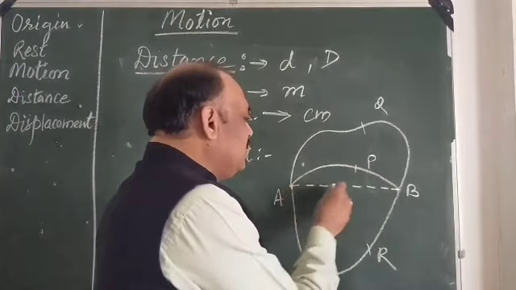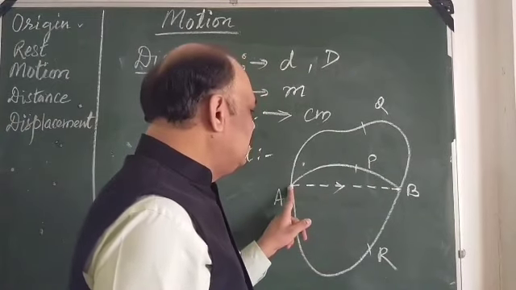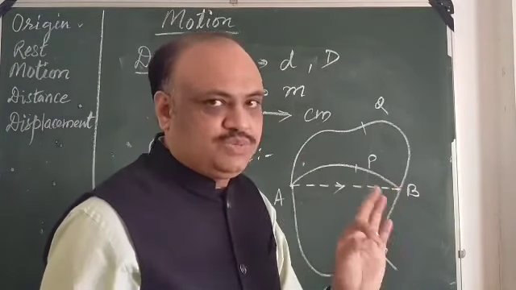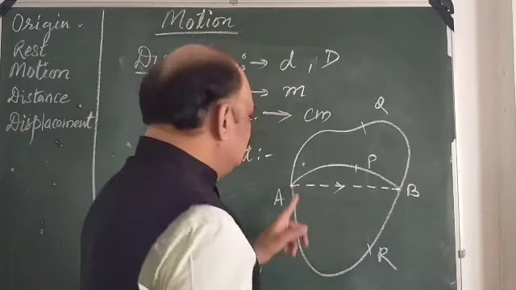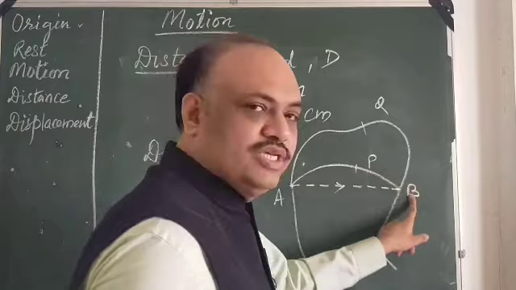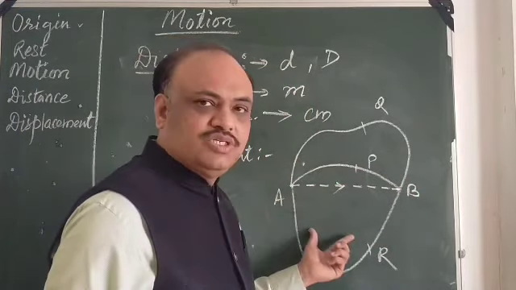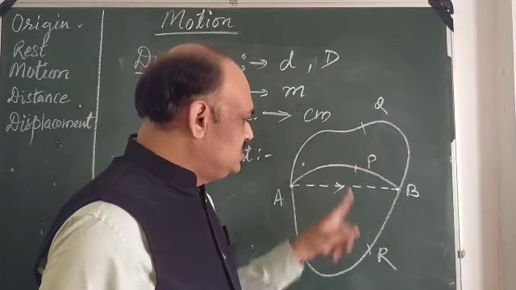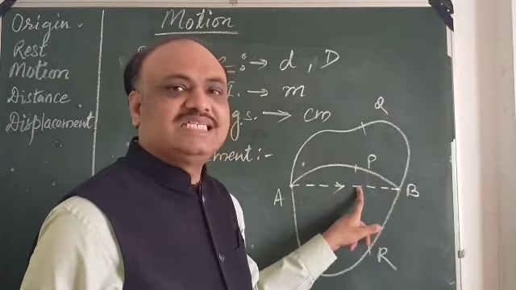You started from A, so direction is important. It is a straight line distance from initial to final position, because it's direction specific, and hence it is a vector quantity also. So AB is a displacement. This is the basic difference between distance and displacement. P is a distance, Q is a distance, R is a distance. If the path is possible, then this straight path is also a distance.